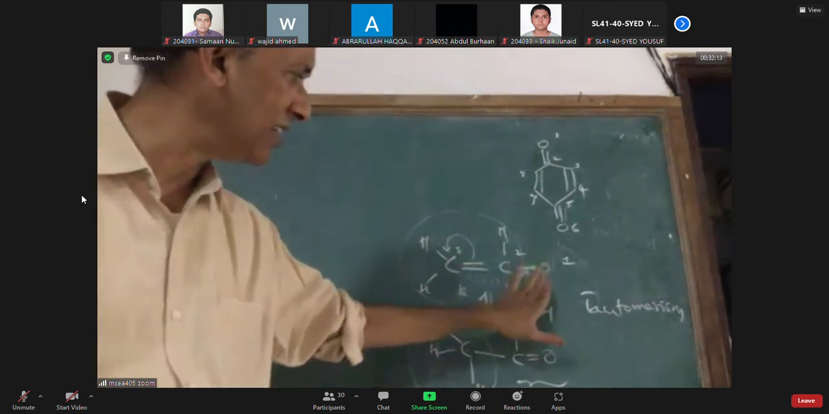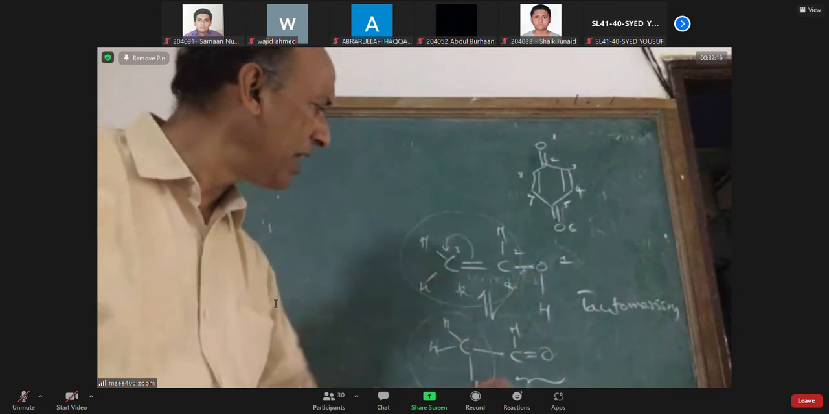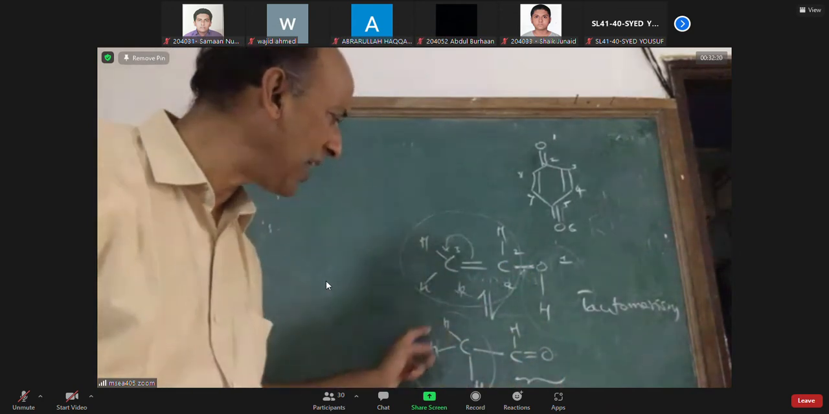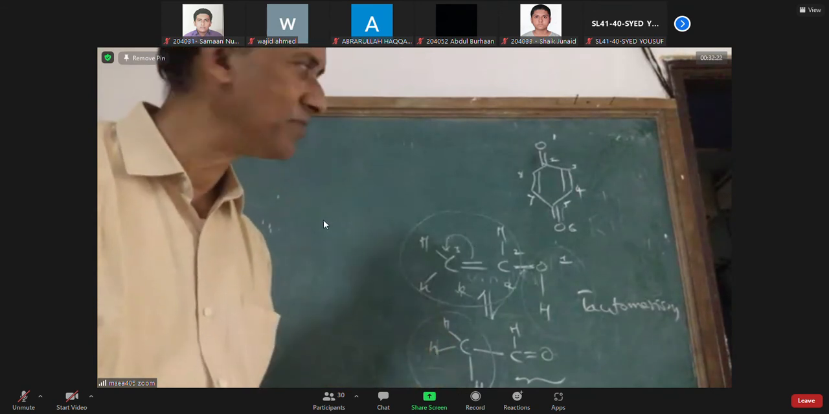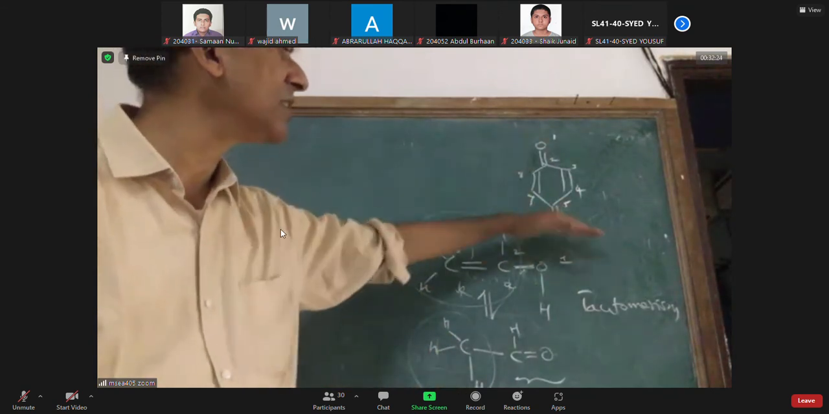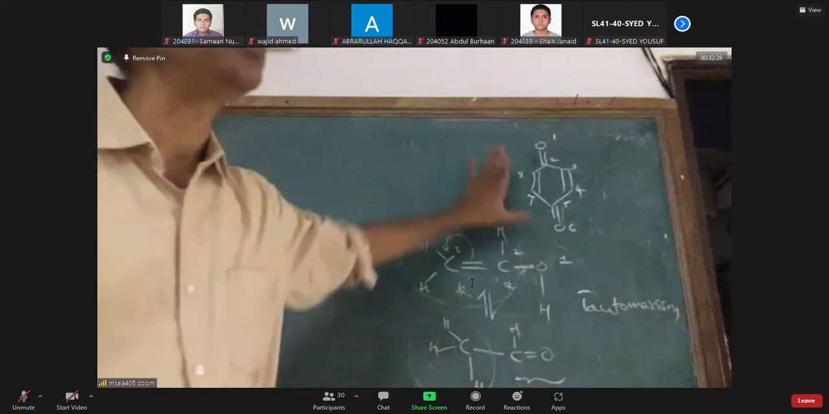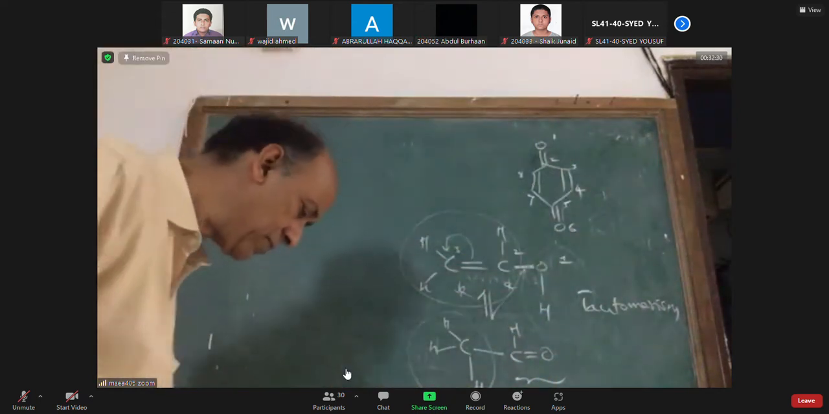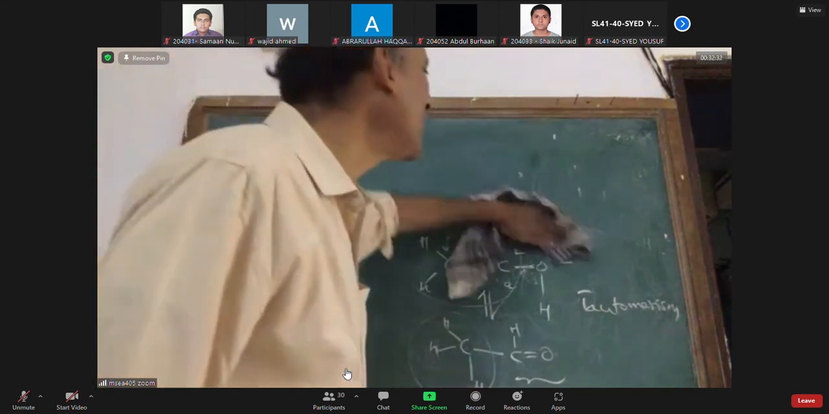Can you see it clearly? Here, these two are sp2, no problem. But the neighboring carbon is sp3 having only single bonds and hydrogen. Here, that condition is not satisfied. This compound, quinone, cannot show tautomerism. Can it show? No, sir. So let me think of another compound.